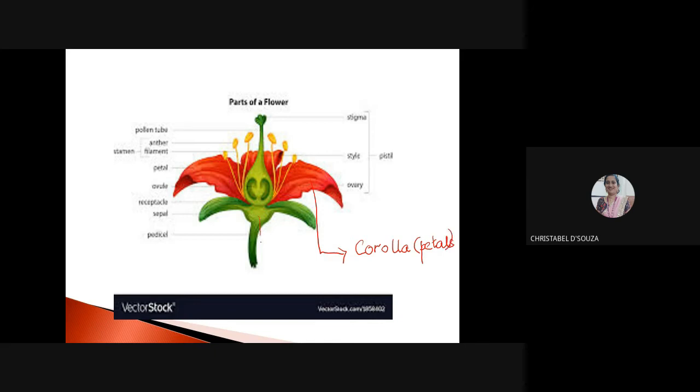This outermost part is known as the calyx. This calyx is made out of sepals, right? Yes, calyx is made up of sepals. Corolla is made up of petals. That's what I've written. Calyx is made up of sepals. So the outermost whorl is calyx. The second whorl is the corolla.